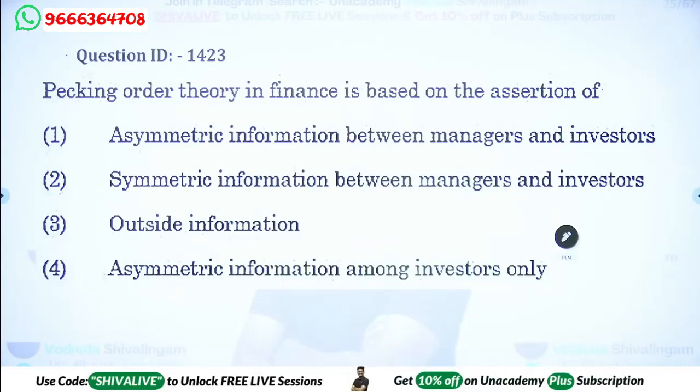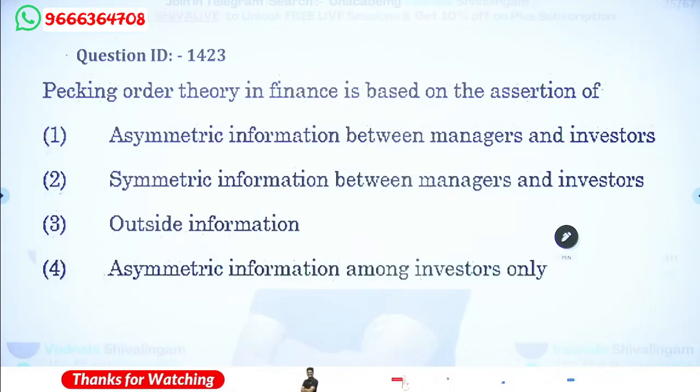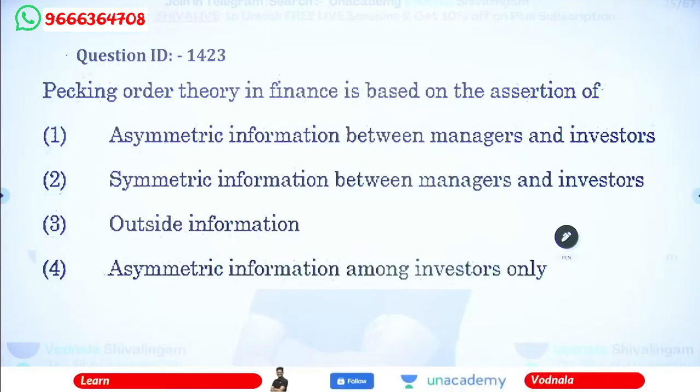Pecking order theory in finance is based on the assertion of asymmetric information between the managers and investors, symmetric information between the managers and investors, outside the information, and asymmetric information among the investors only.